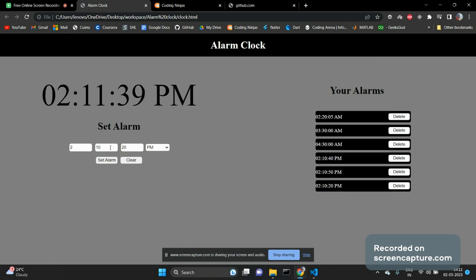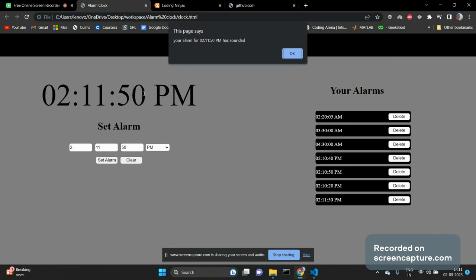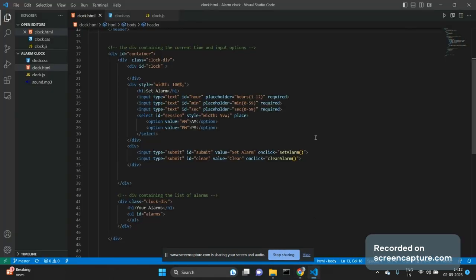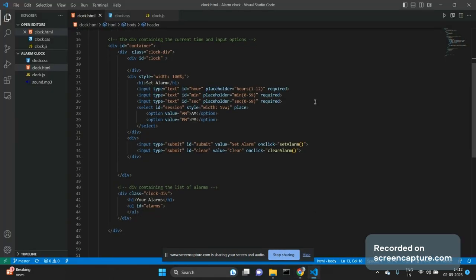So let's try following a 50 set alarm, and exactly at 11:50 the alarm sounds. So you can hear the alarm. Stop. It stops the alarm, and this is the code.